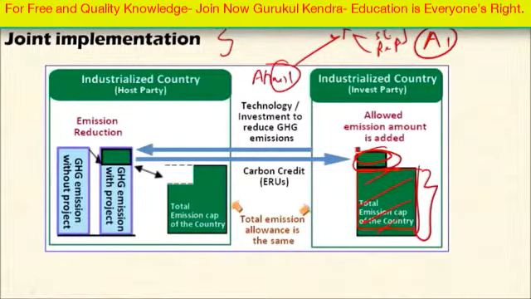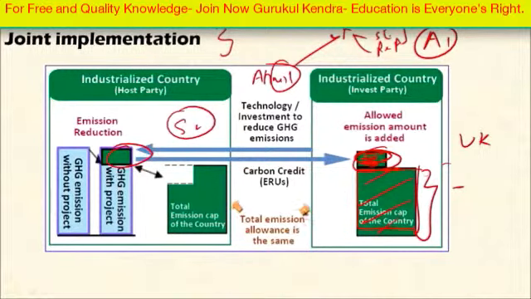By undertaking these projects in another industrialized country, it may result in a reduction of emission equivalent to the amount which has exceeded the limit. So if the UK undertakes an emission reduction project in another industrialized country like Switzerland, and succeeds in reducing the amount of carbon dioxide that it has exceeded during that period, the country escapes from penalty. So this is a flexible mechanism.